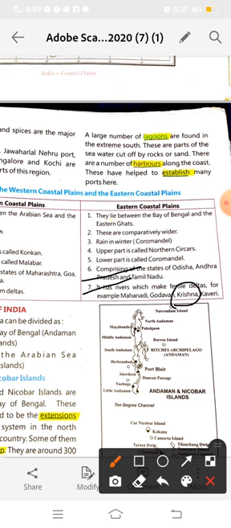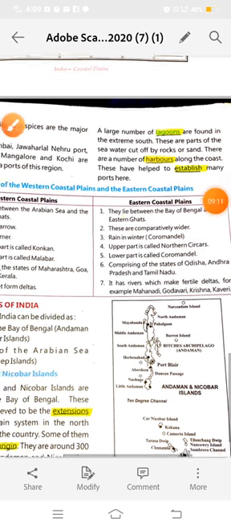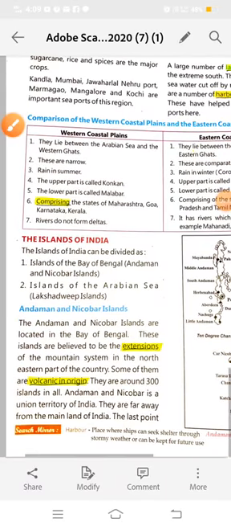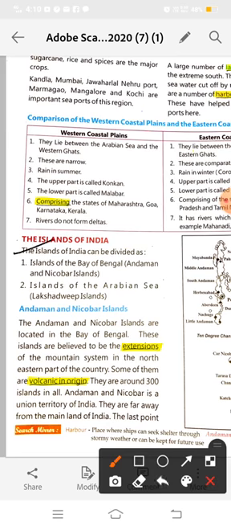Okay, now we will read about the islands. We will read about the islands of India. Now the coastal plains, the explanation of coastal plains is done. Now we will read about the islands of India. So we have 2 islands.